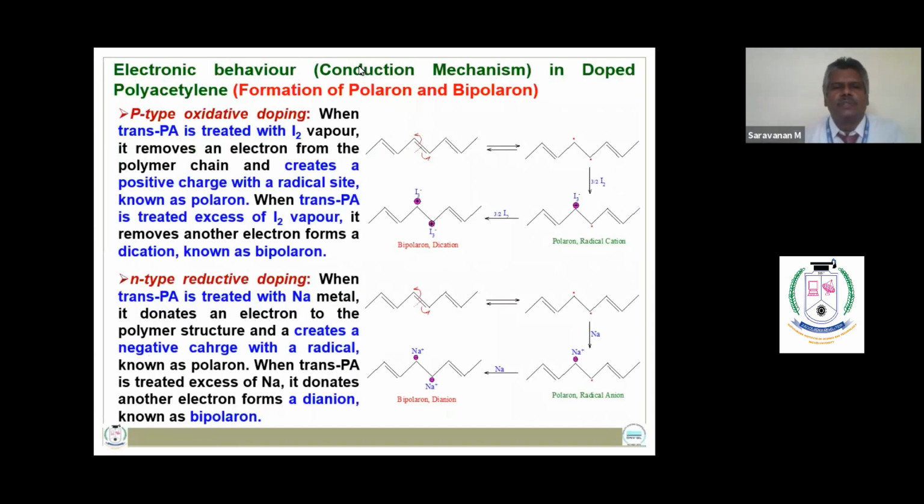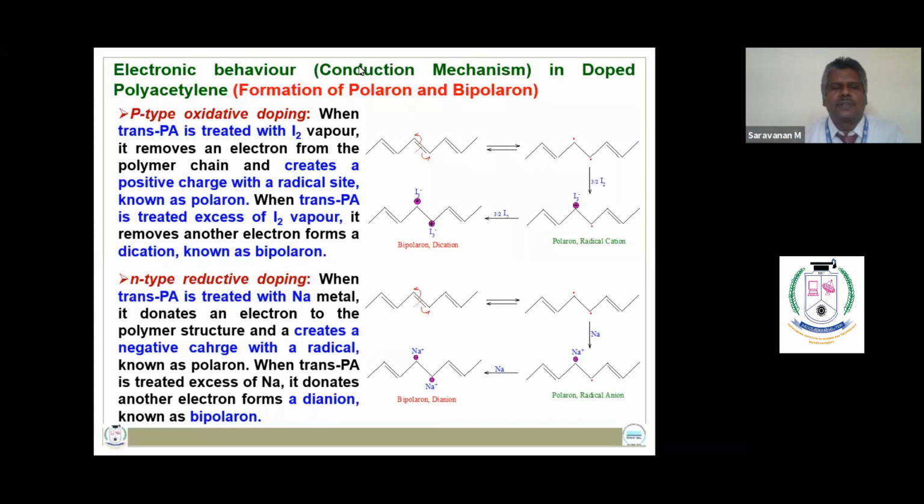The magnitude of this semiconductivity can be increased by the process of either P-type oxidative doping or N-type reductive doping. When trans polyacetylene is treated with iodine vapor, it removes an electron from the polymer chain and creates a positive charge with a radical site. It is known as a polaron. When it is treated with an excess amount of iodine vapor, it removes another electron and forms a dication. It is known as a bipolaron or dication.